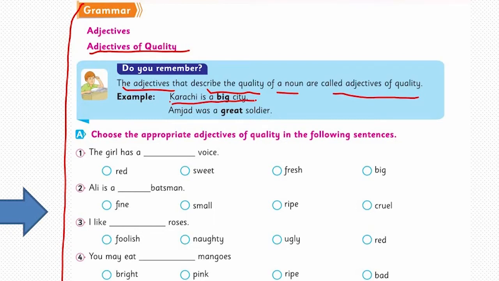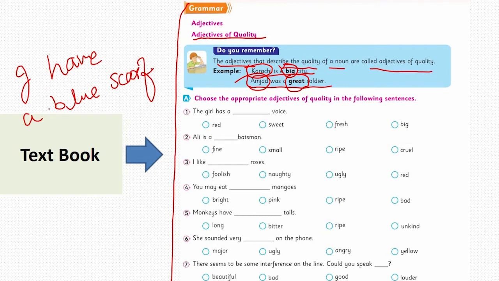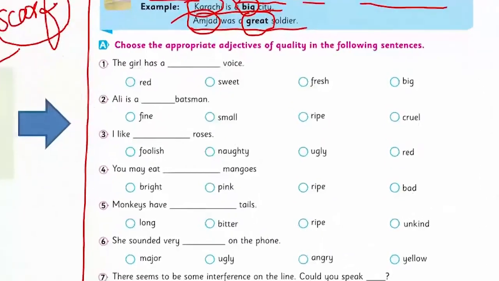For example, Karachi is a big city. Here the big is a quality of a city. It is telling you that Karachi, which is a noun here, is big. The second example, Amjad was a great soldier. Here Amjad is a noun and great is an adjective of quality, telling you that Amjad was a great soldier. Let me give you one more example. I have a blue scarf. Here the blue is an adjective of quality. It is telling you that the scarf, which is a noun, is blue. It is its quality.